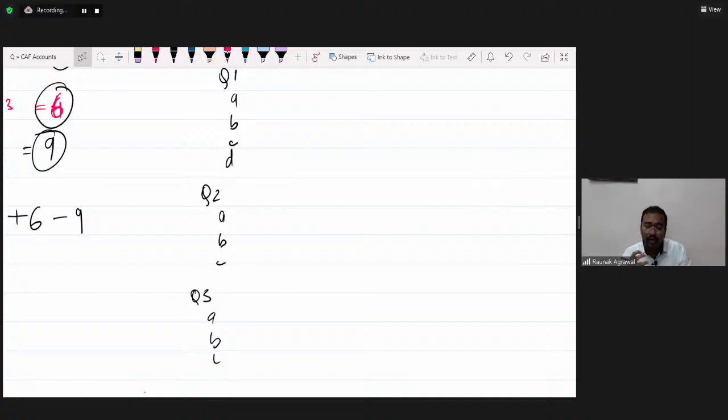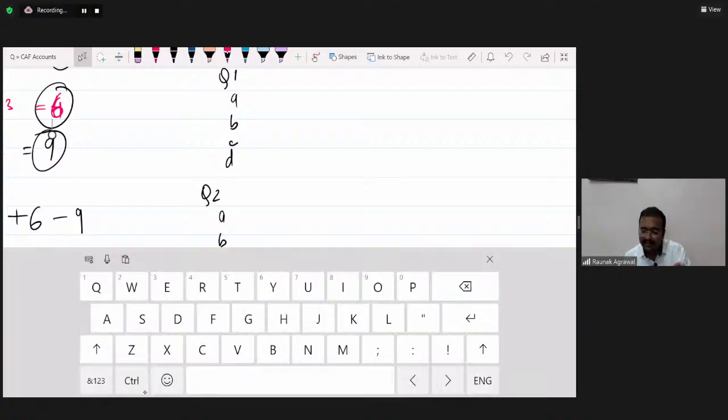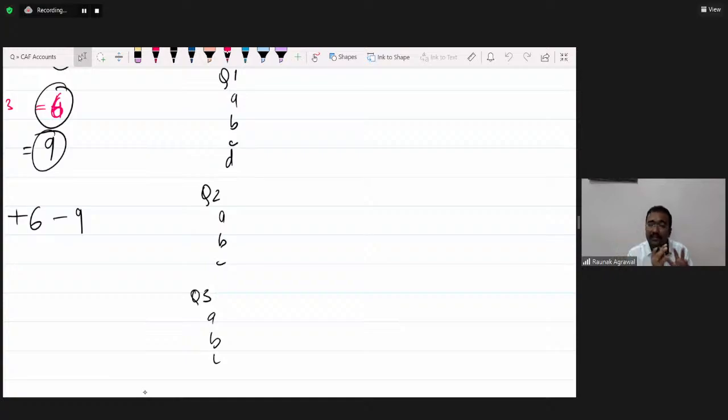You should also identify the difficult adjustments, so that while solving the illustration, your mind gets diverted towards those adjustments. Secondly, as soon as the 15 minutes get over, stop reading the question paper and start solving the answers.